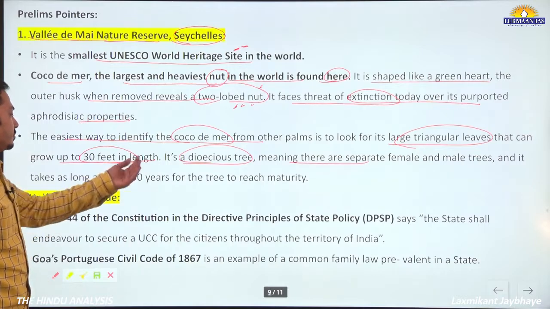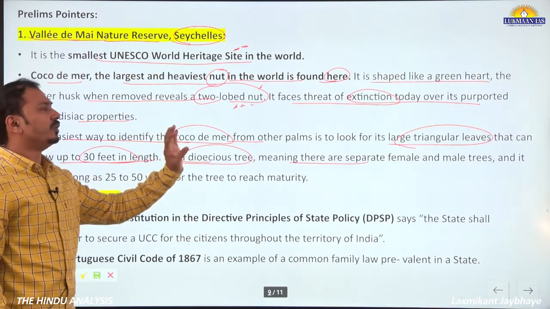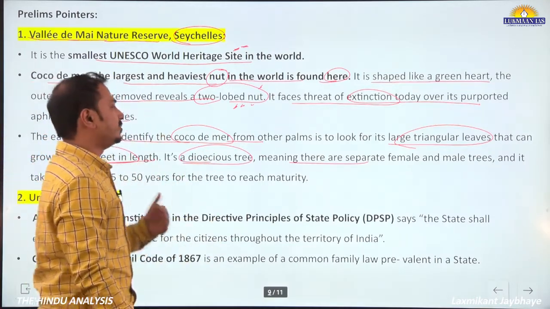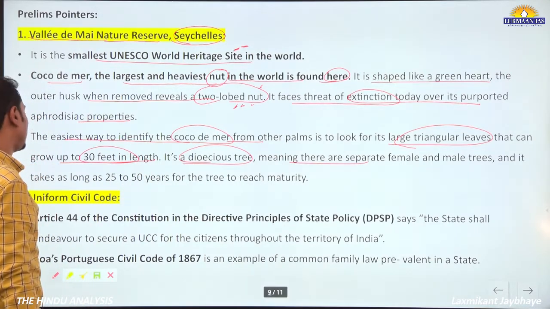Although it looks like very trivial information, for our examination such kind of unique information, that too from The Hindu newspaper, is important.